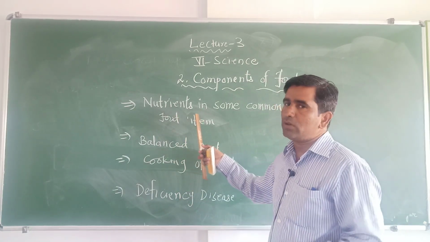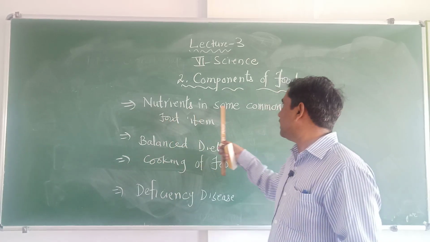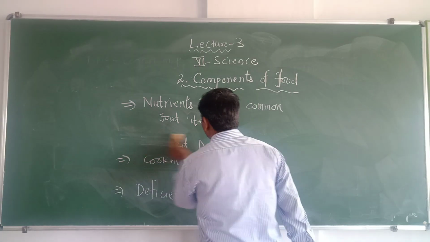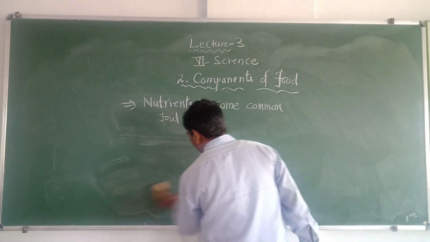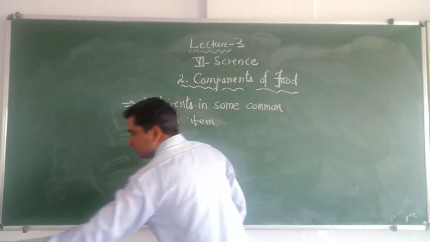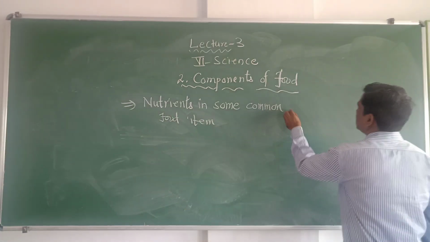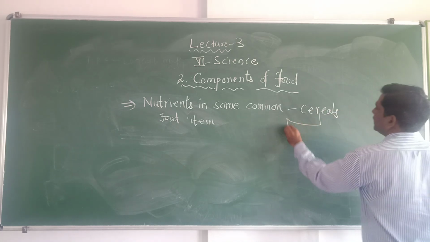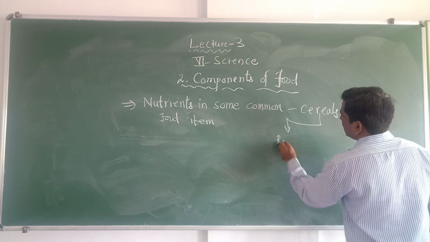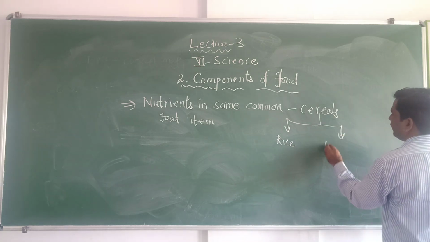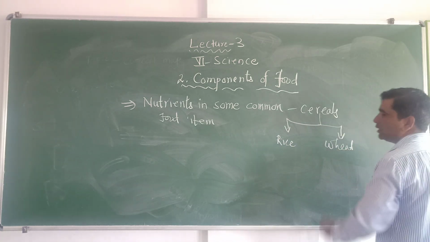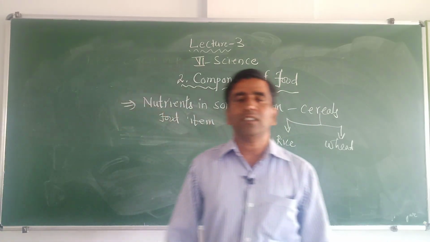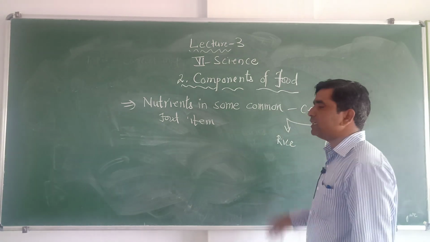Now, nutrients. So as we have learned about the nutrients, in some common food items, the food items which we eat, which nutrient do they contain? Let us start with some common food items which we eat, like cereals. Cereals are mainly rice and wheat. So the more amount of the meal, the food which we eat, is made up of rice and cereals.